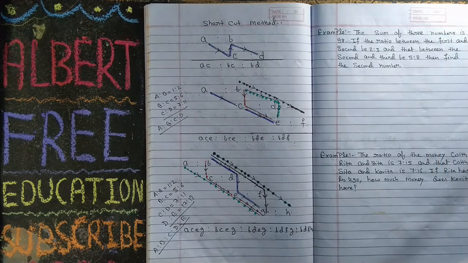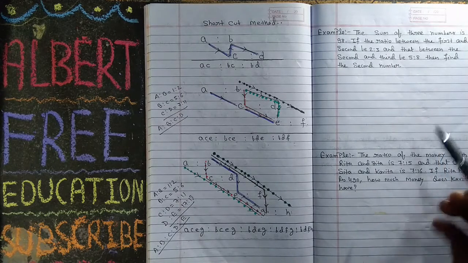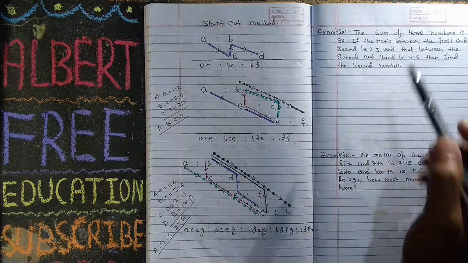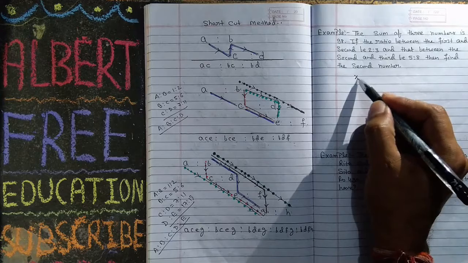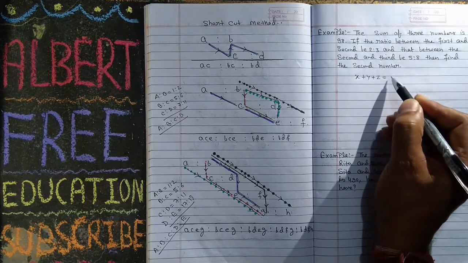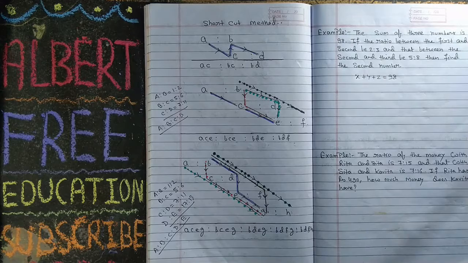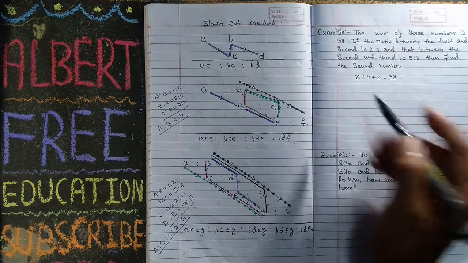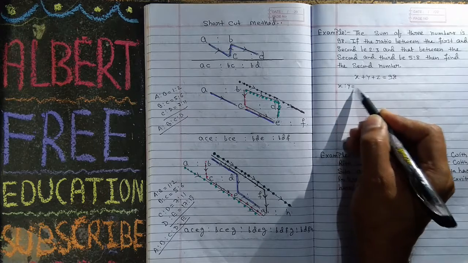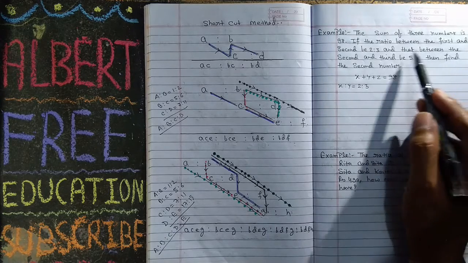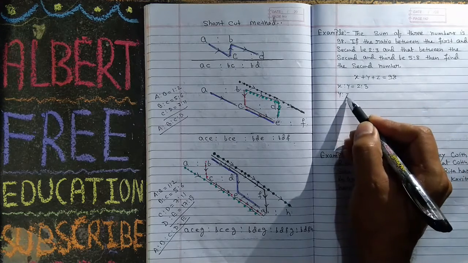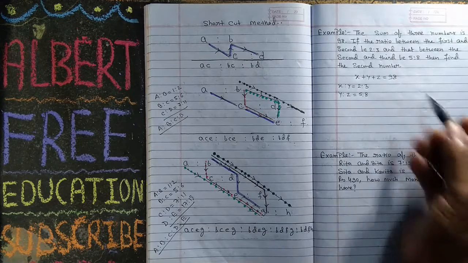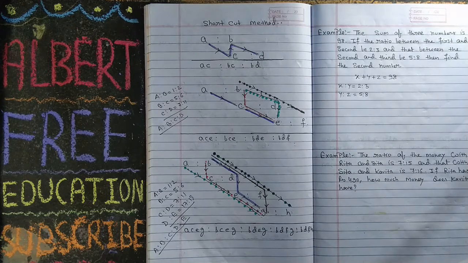Now the first question. In the first question we will use this example here. The sum of three numbers is 98. Let the numbers be x plus y plus z is equal to 98. If the ratio between the first and second is 2:3, and that between the second and third, means y ratio z, is 5:8, then find the second number. He is asking the second number.